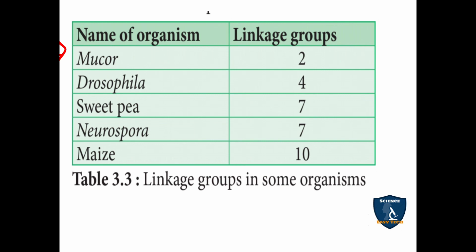And you can work out the haploid set of chromosomes. For Mucor, the diploid set is 4, so 4 divided by 2 is equal to 2. Like that, for Drosophila the diploid set is 8, so 8 by 2 is equal to 4. So now you understood. For Drosophila, the number of linkage groups is equal to the haploid set.